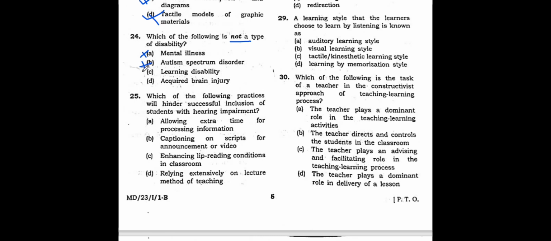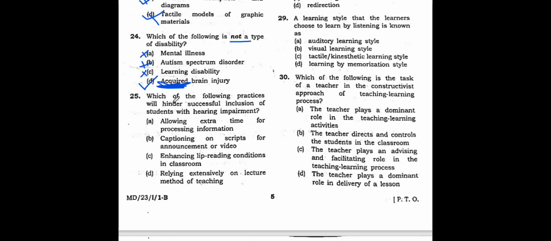Then learning disability itself is a type of disability. So here we see that acquired brain injury will not be a type of disability. Why? Because this is acquired, not inherited. This is acquired by the individual. Acquired brain injury has two types, so you can study it in detail if you want to. So for question number 24, the correct answer will be acquired brain injury.